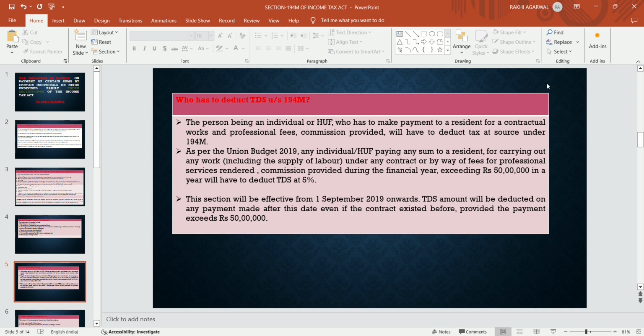This section will be effective from 1st September 2019 onwards. मतलब ये इंट्रोड्यूस्ड हुआ था बाय फाइनेंस एक्ट 2019 में और इफेक्टिव हुआ विथ इफेक्ट फ्रॉम 1st September 2019. TDS amount will be deducted on any payment made after this date. इसके बाद जो भी TDS का अमाउंट अगर कोई भी पेमेंट हुआ है इस डेट के बाद 1st September 2019 के बाद कोई भी पेमेंट हुआ है after this date, even if the contract existed before, provided the payment exceed 50 lakhs.